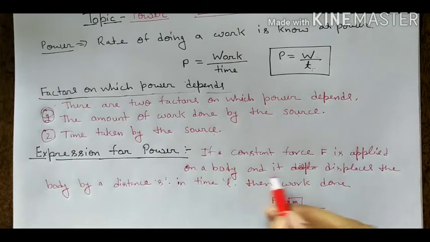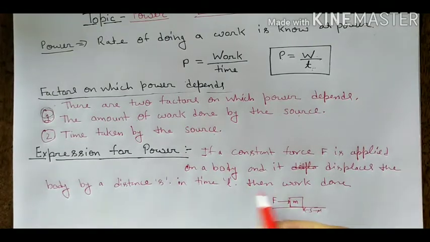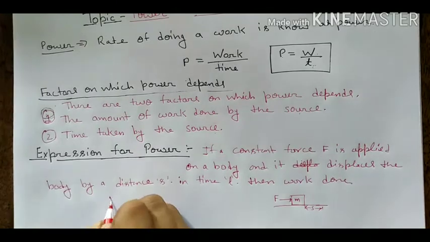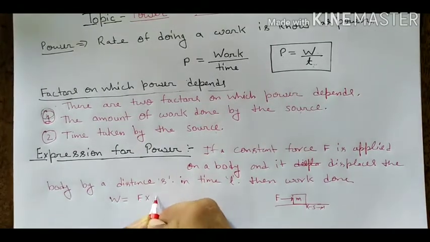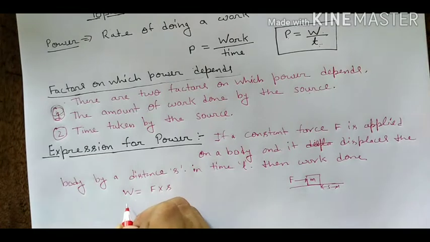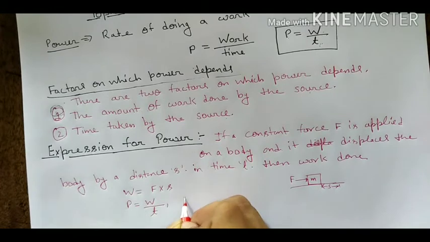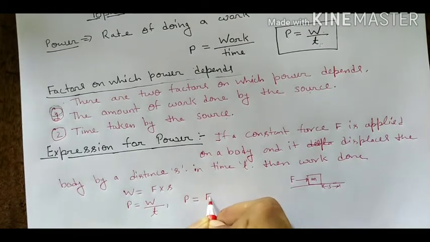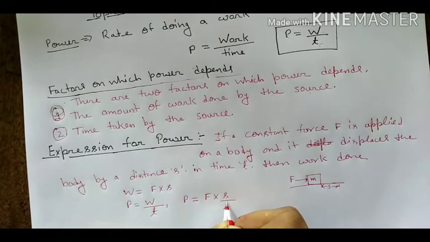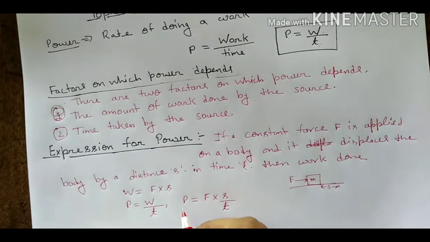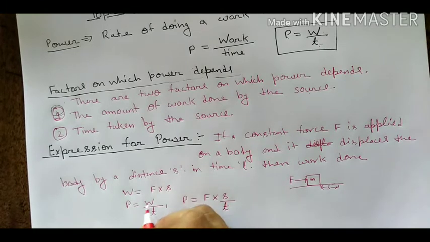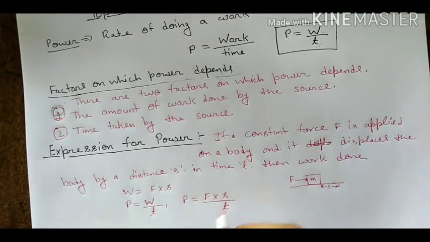Now the force displaces the body by the distance s in time t. We know that work done is equal to force into displacement. Also, power is equal to work done upon time. So we can write P is equal to force into displacement upon time, because in place of work done we can write W is equal to F into s. So P is equal to F into s upon t.